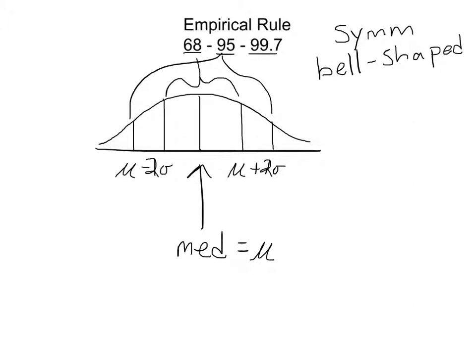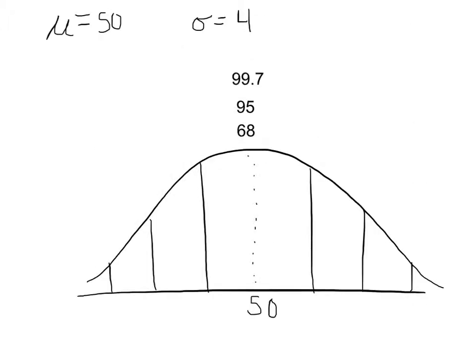Let's look at an example. If our mean is 50 and our standard deviation is 4, and we're talking about a symmetric mound-shaped curve here, we know that 50 has to be in the center. Well, if I were to subtract one deviation, I get 46. If I were to add one deviation, I would get 54. If I subtract another deviation and add another deviation, subtract another deviation and add another deviation, these are the magic numbers I'm going to end up down here.